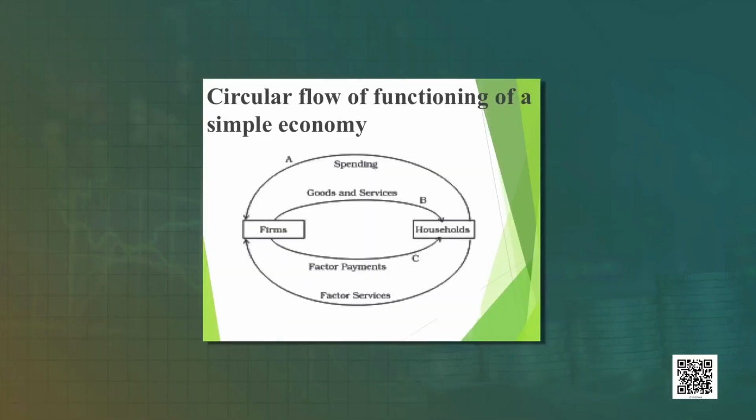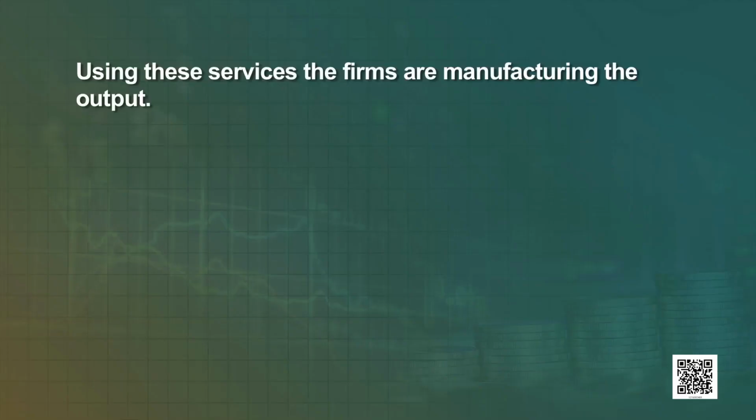Learners, the two arrows at the bottom of the diagram similarly represent the factors of production market. The lowermost arrow going from the households to the firms symbolizes the services that the households are rendering to the firms. Using these services, the firms are manufacturing the output. The arrow above going from the firms to the households represents the payments made by the firms to the households for the services provided by the latter.